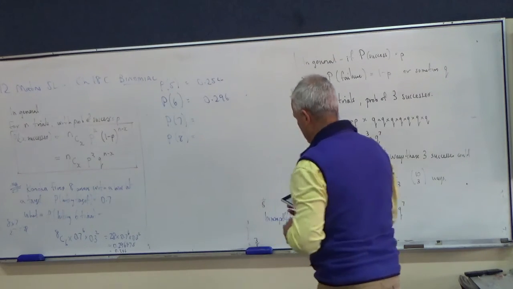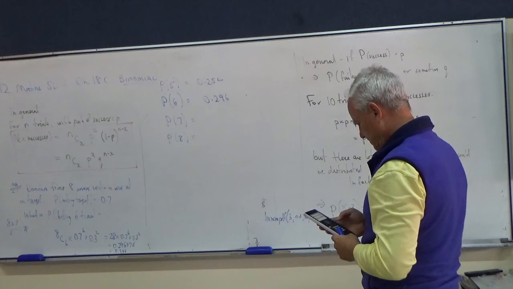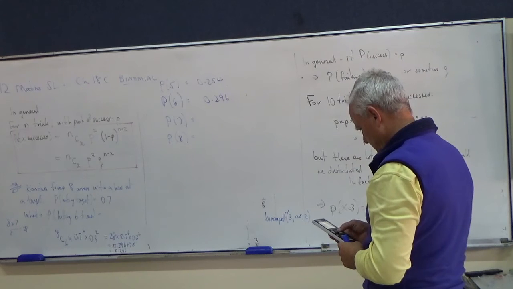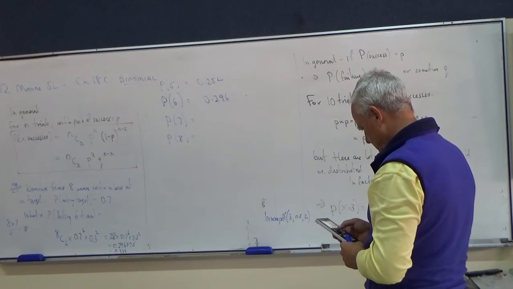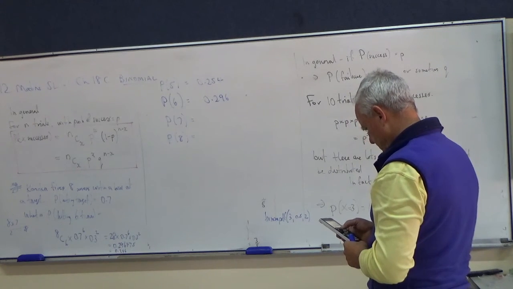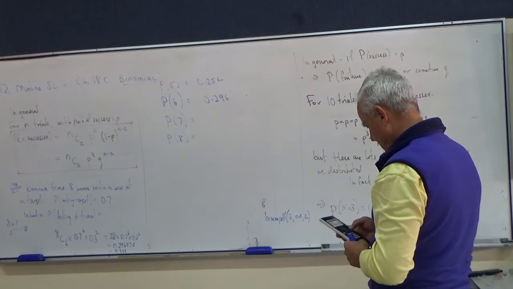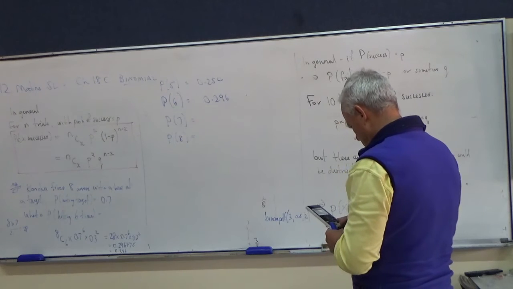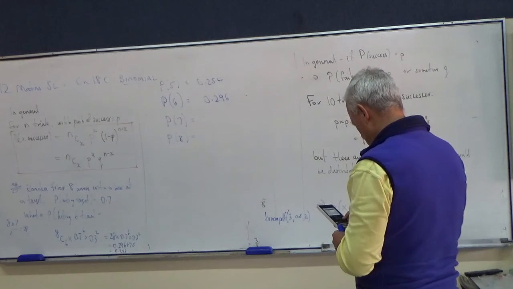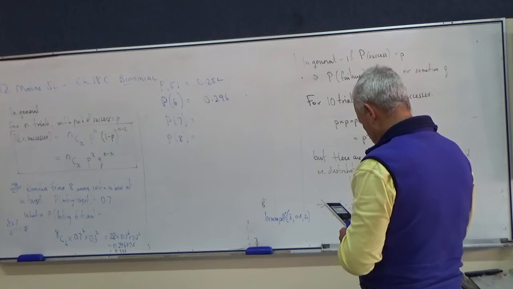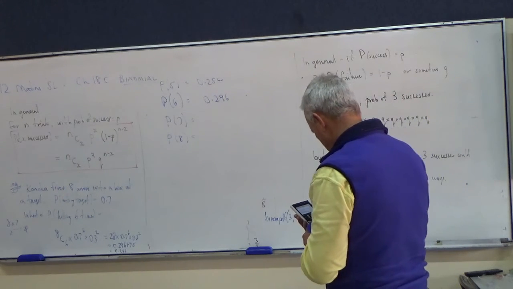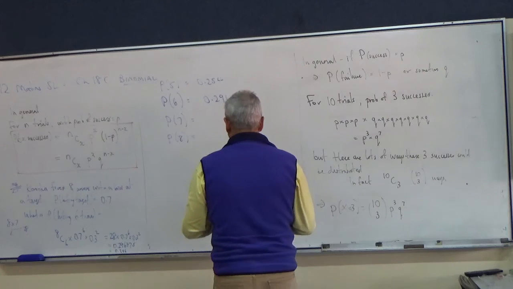Probability of 7 successes: we've got 8 trials, 0.7, probability of getting 7, a bit smaller, 0.198.